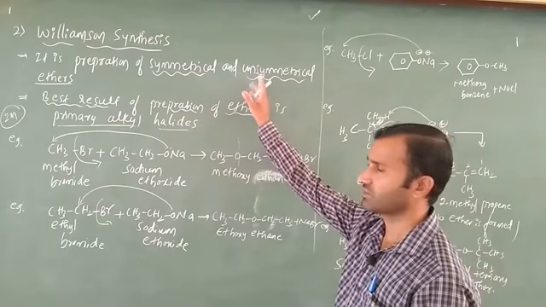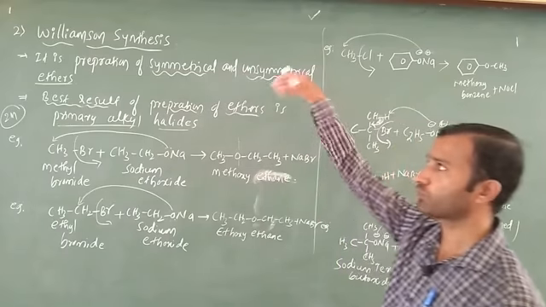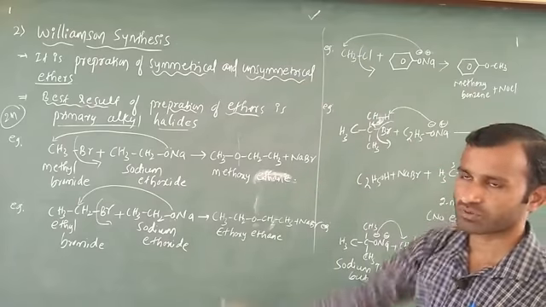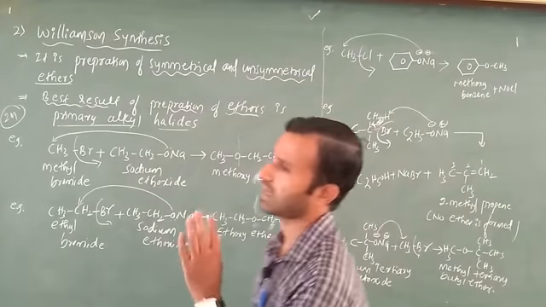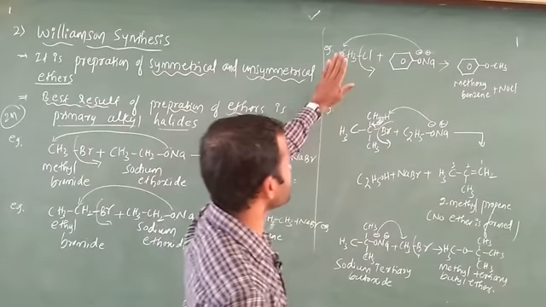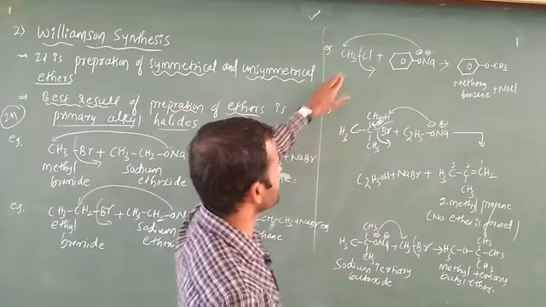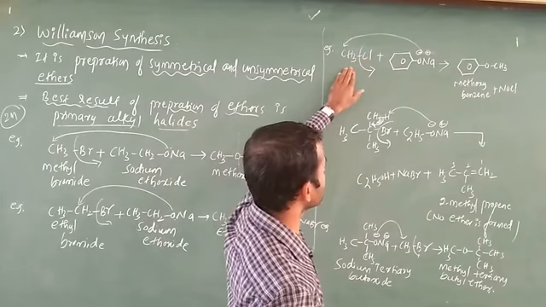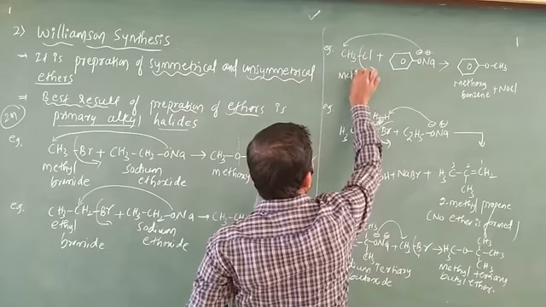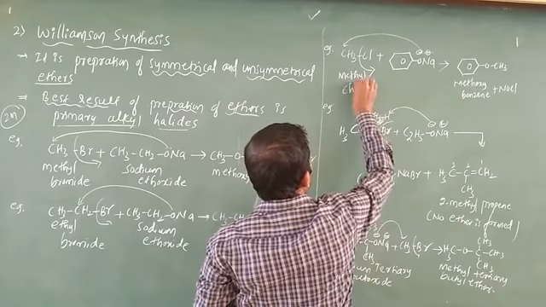First point you have to write: this is applicable, means it is a preparation of both symmetrical as well as unsymmetrical ether. Best result for preparation of ether is what? Primary alkyl halide. These two are important, all are important only. Next one is in this case important. This is what? CH3Cl is there, this is methyl chloride. We call this one methyl chloride.